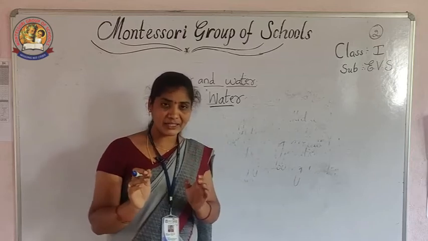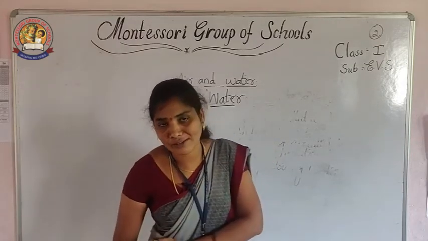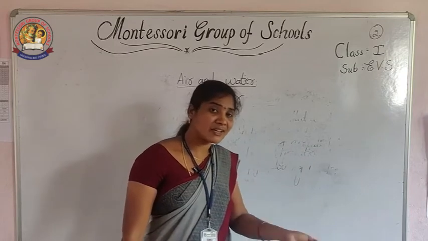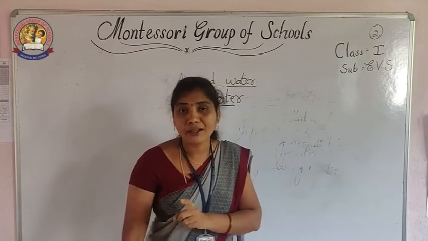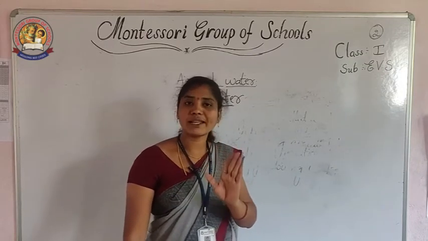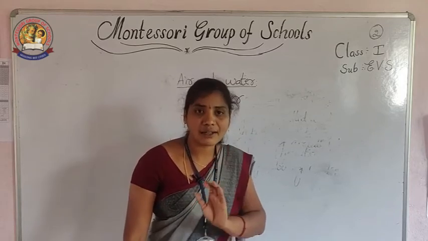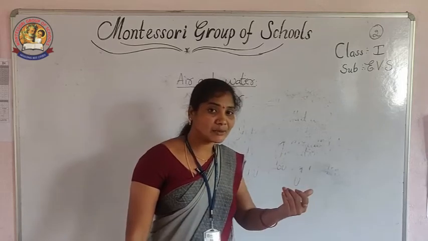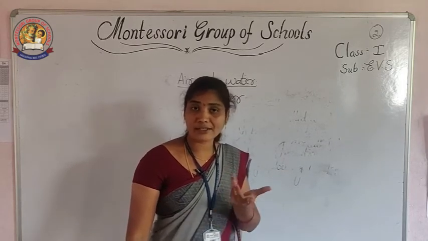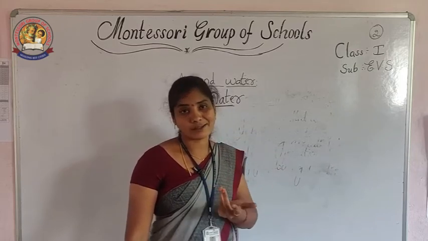Okay. Do you know one thing? We have the 8 planets in the solar system. But why mainly we are living on the earth? Why we are not living on the Jupiter? What is the reason behind that? Because only earth is the planet which has water on it. But when you take the other planets, there is no water. That is why we are not living there. Again, some reasons also there. But there is no water in other planets.